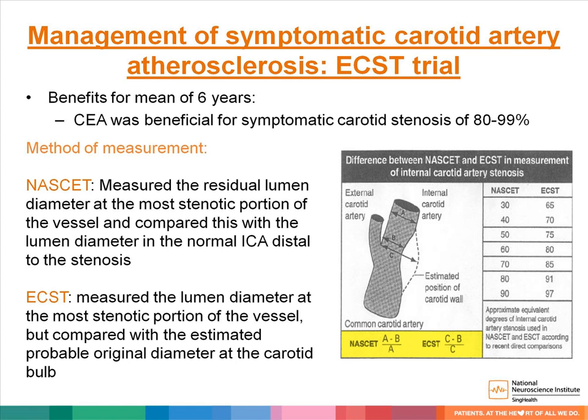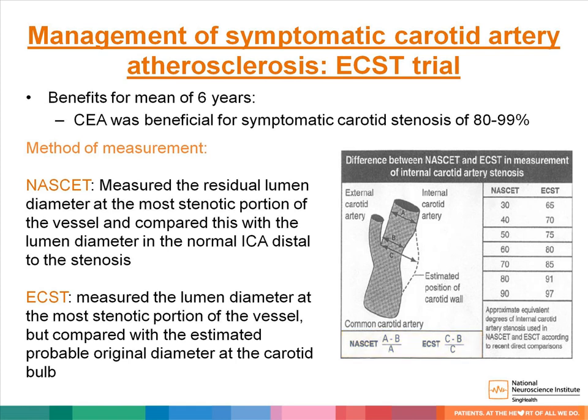The NASCET formula is A minus B, where B is the stenotic area, with the denominator of A. According to the ECST trial, they are using C minus B, where C is supposedly the normal diameter of the internal carotid artery at the stenotic area, with the denominator of C.